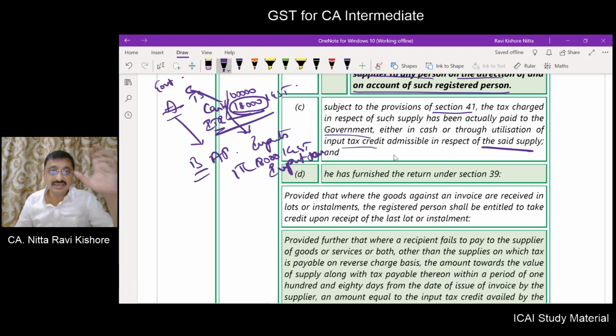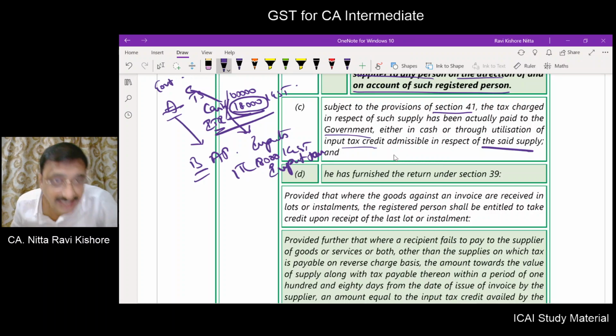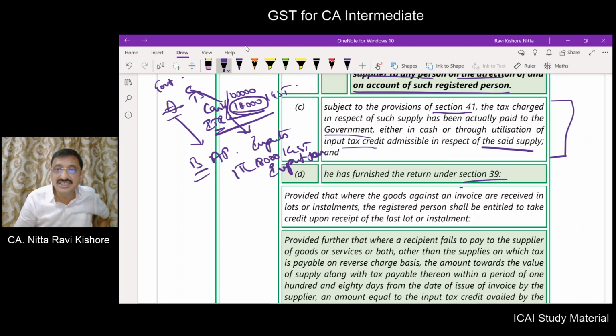Only when the tax at the preceding point has reached the government, in the subsequent point ITC is allowed. This is one of the most controversial provisions in this CGST statute book. Not only should this fellow be paying the tax but he should also furnish the return under section 39.